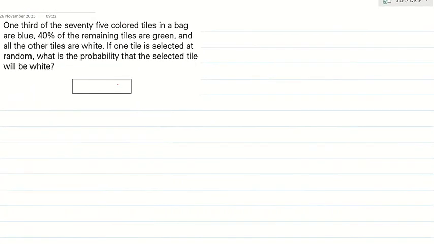Now this is again a very simple question. Tell me the answer quickly. 1/3 of the 75 colored tiles in a bag are blue, 40% of the remaining tiles are green, and all the other tiles are white. If one tile is selected at random, what is the probability that the selected tile will be white? First find out how many tiles there are altogether. How many blues are there? 1/3 of 75.